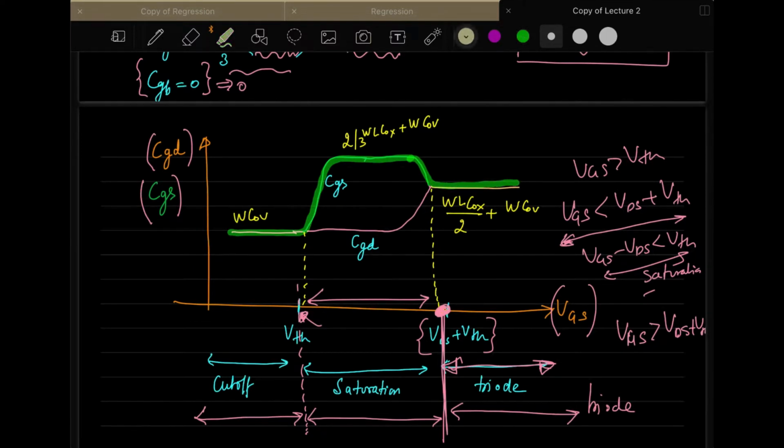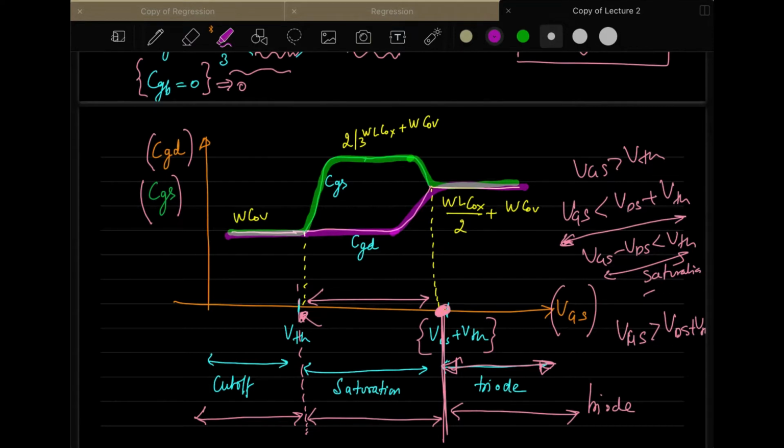Whereas your CGD, if you see your CGD will be like this in triode. The value is same as that of CGS, but as it moves into saturation, the value doesn't change at all. It remains the same. But when it moves to triode, its value increases and both of them settle down to the same value. So this is the normal plot for CGD and CGS. It is very simple. You can just take the values that we have calculated and put it here. You will get the answer. So the pattern is simple.